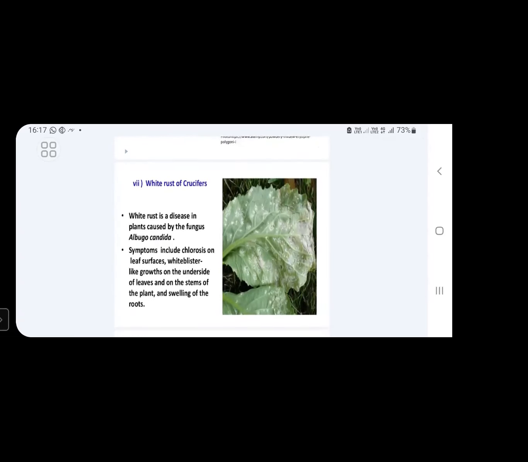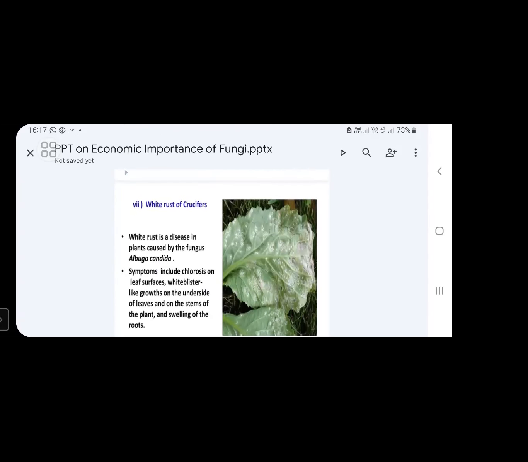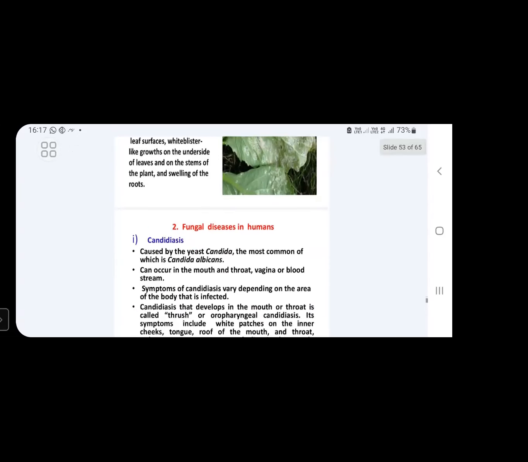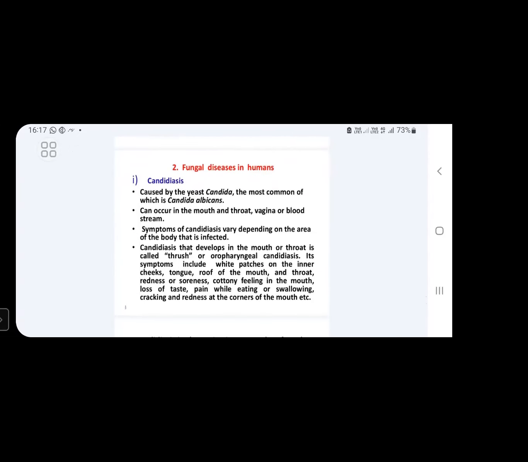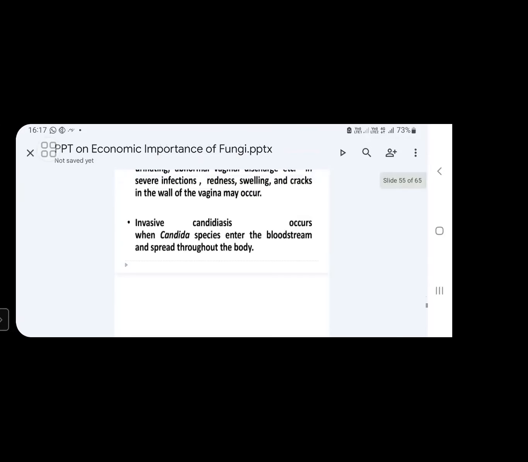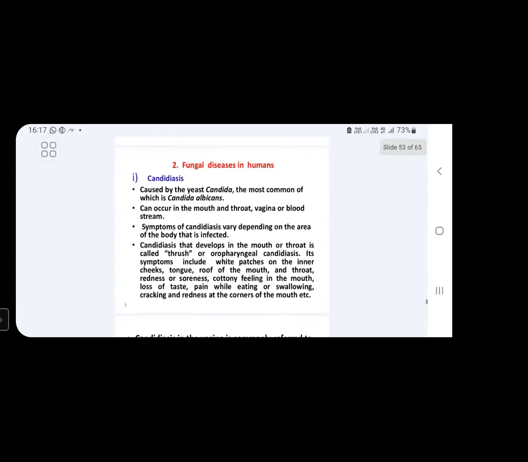We have discussed till now various types of diseases: rusts, smuts, mildew diseases. Next, rot diseases. Various types of diseases we have discussed till now. Now we will discuss the diseases caused by fungi in human beings. One is Candidiasis disease and another one is athlete's foot disease. Next, ringworm. Like that, various types of diseases are caused by fungi in human beings.